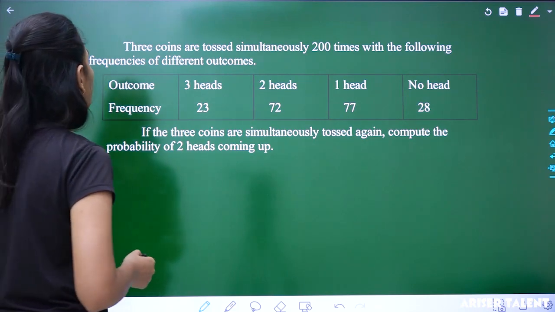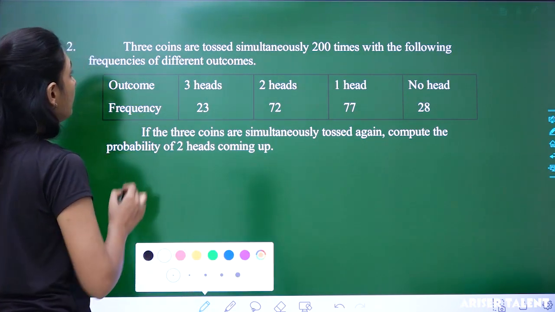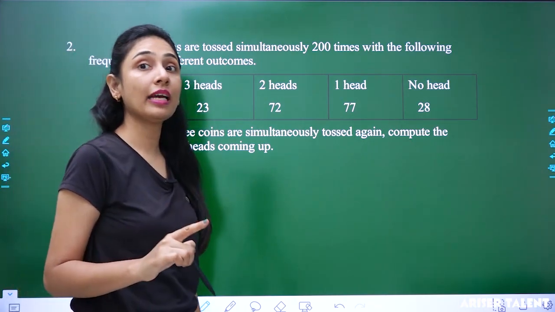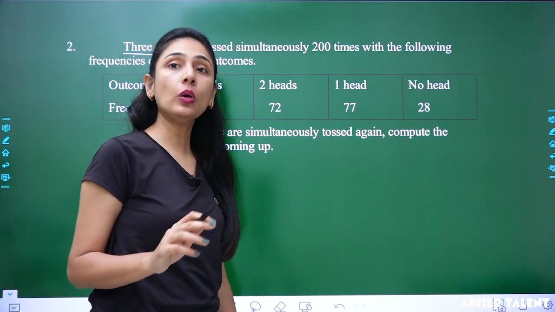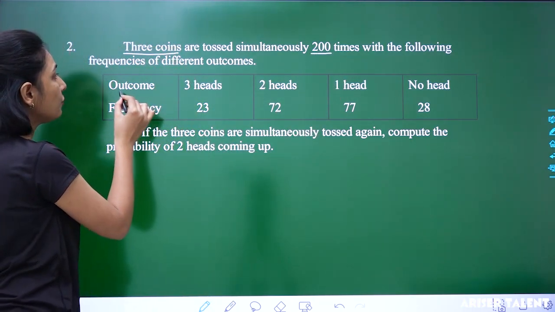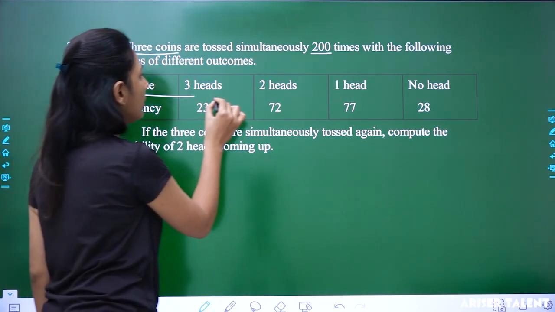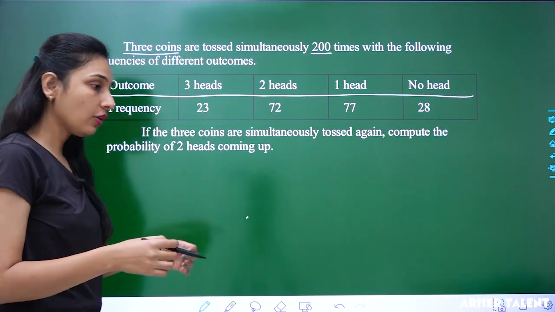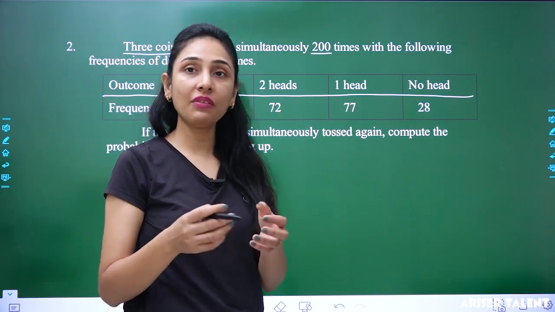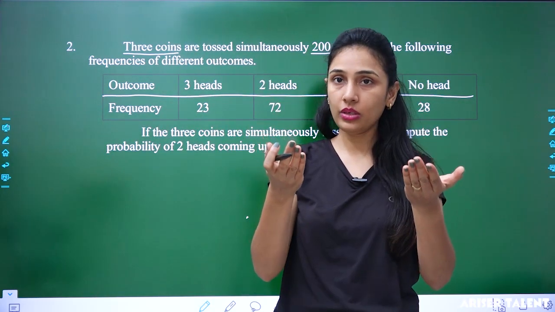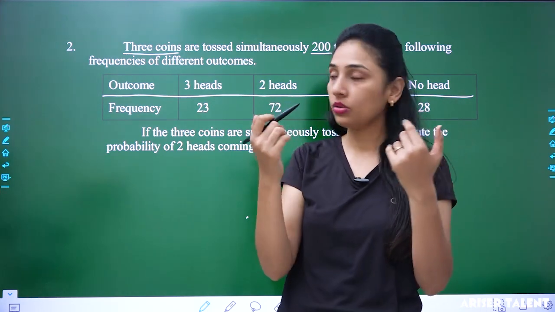Now, the next one. You have here 3 coins tossed simultaneously 200 times, with the following frequency of different outcomes. 3 coins simultaneously means you have 3 coins and you're tossing them at once.